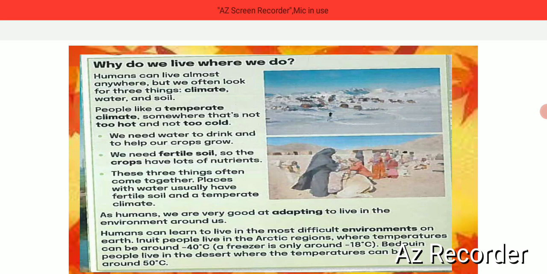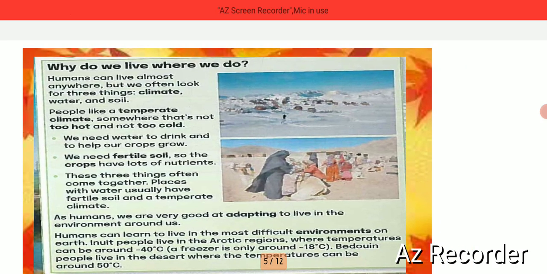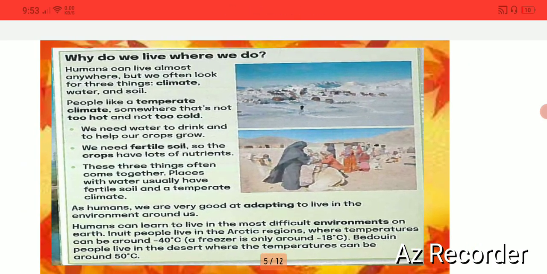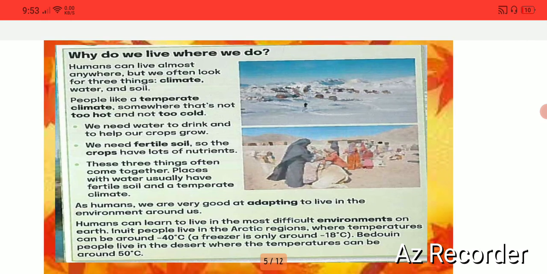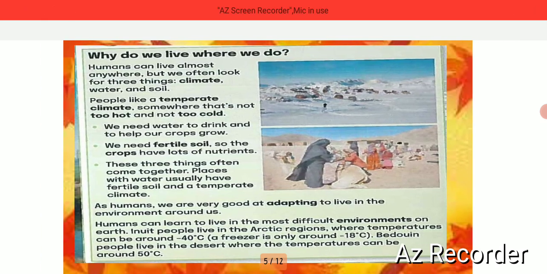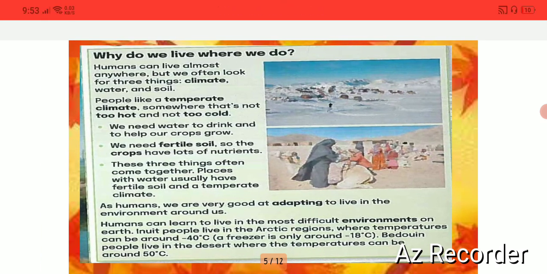So these are 2 different places, because in the Arctic the weather, our climate, is very cold, and in the desert it's really hot. So these are the places that people mostly want to live in. They depend on the temperature, the climate, and the soil and the water.